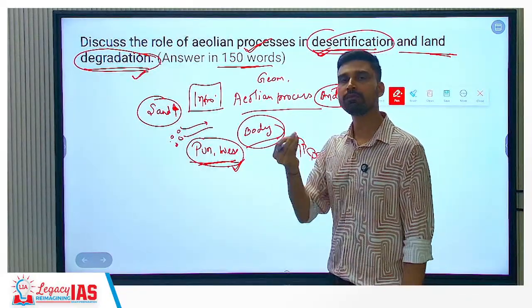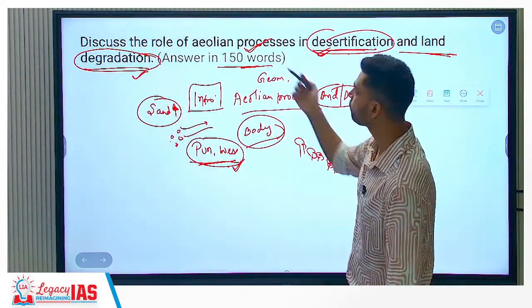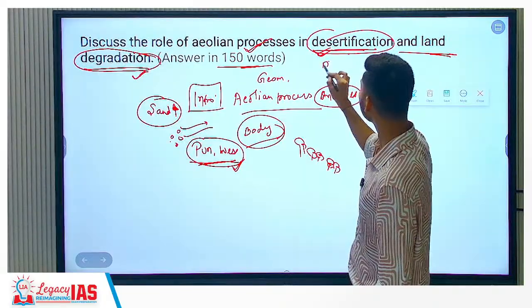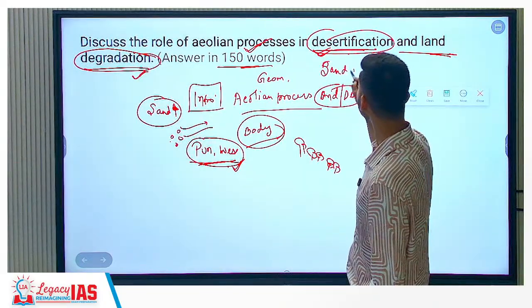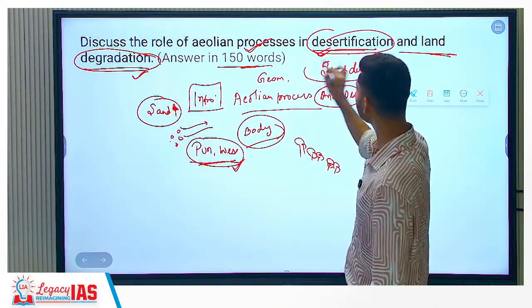So deflation hollows, for example, are produced by aeolian processes. Also, we can talk about the effect of sand dunes, an additional fact we can write. So we know that sand dunes have a large amount of sand.